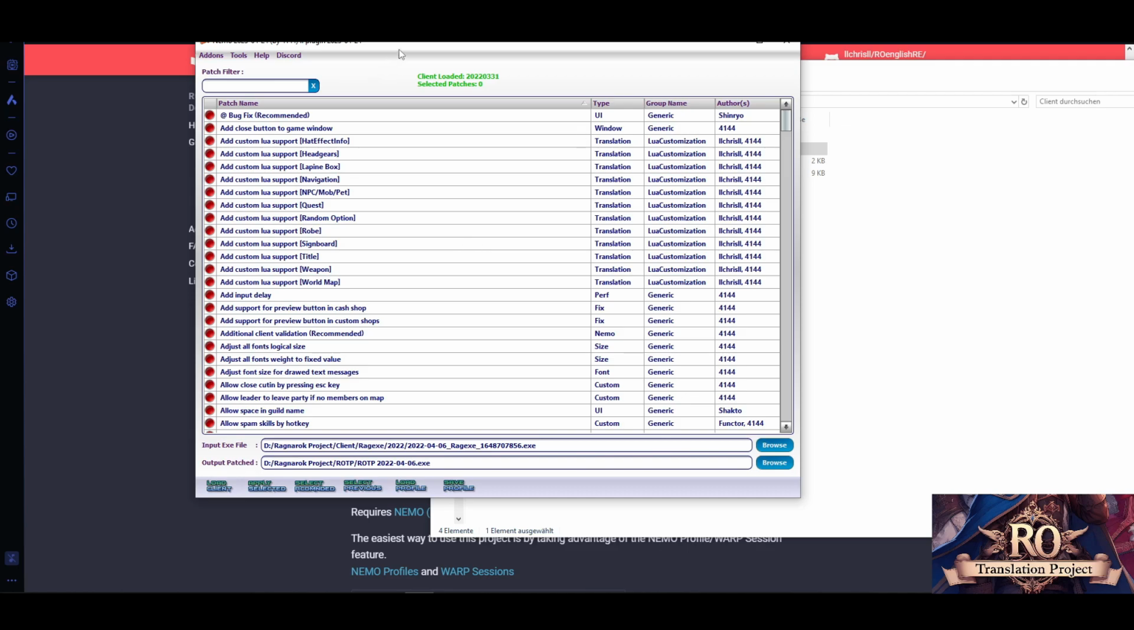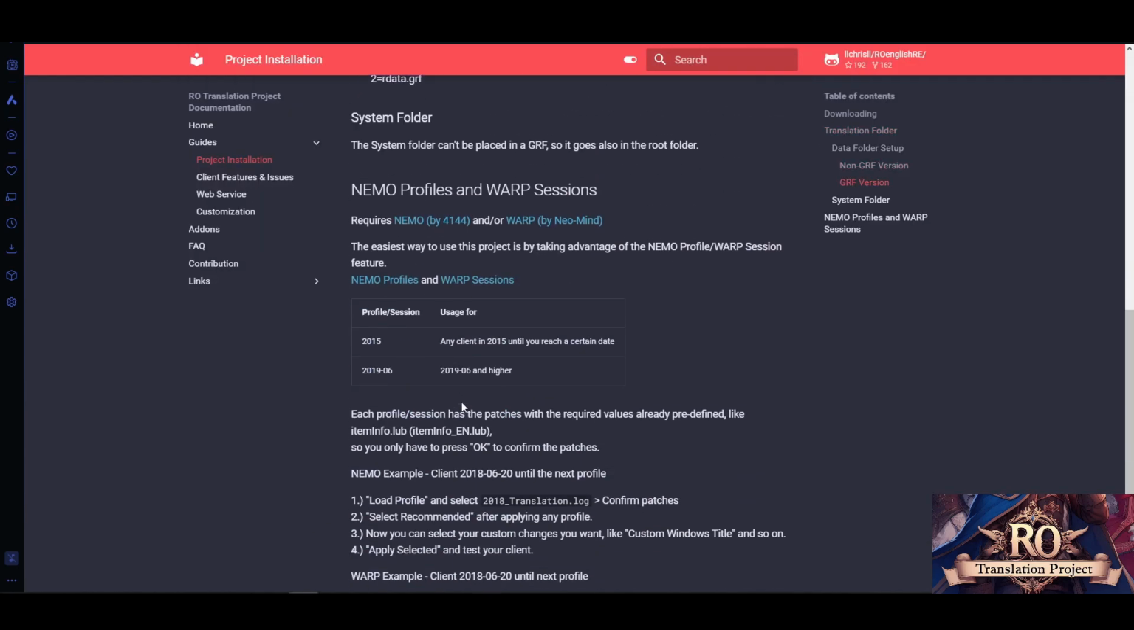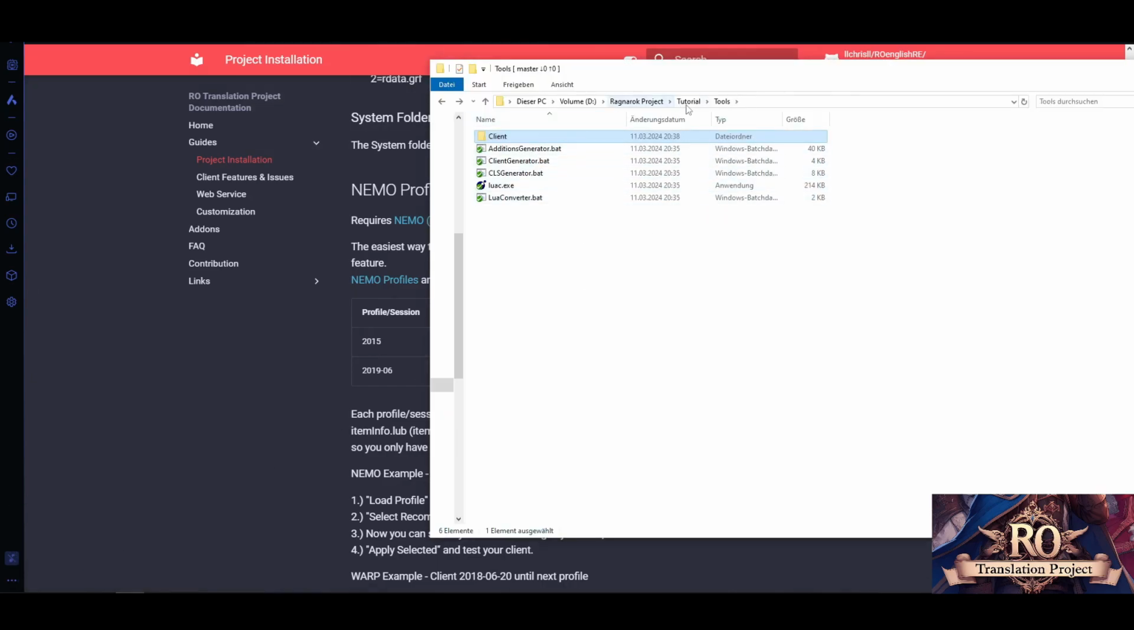So the next thing, once this is loaded, and what I also recommend here, is to use the Nemo profiles, or in Warp's case, the session files. They're all public, in the Addons folder of the repository. In the Addons folder, you have the Nemo profiles and the Warp sessions YAML files for it. Pretty much the same, or they are the same.